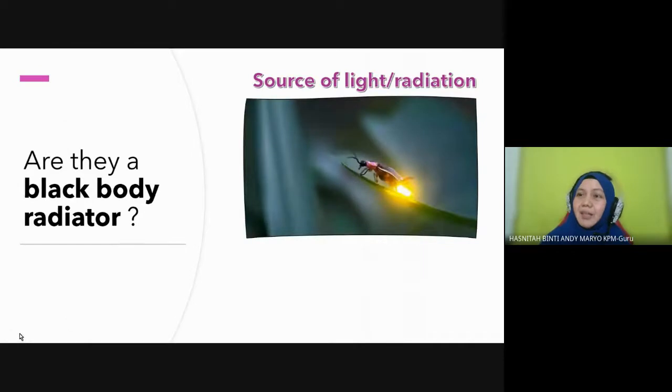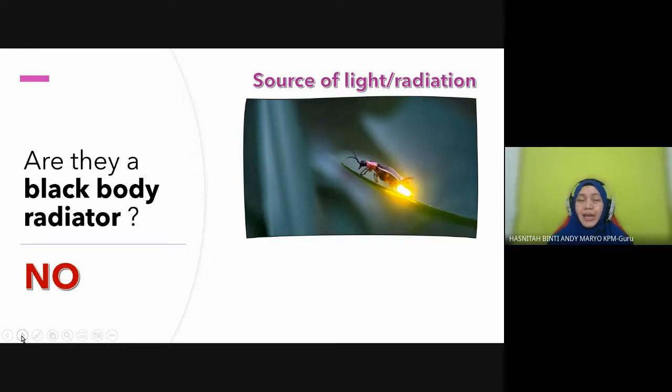Okay, how about the second example? What do we call this insect? I tried to find the name but couldn't find it in English. We call it kelip-kelip or kunang-kunang in Bahasa Melayu. This insect, do you think it is a black body radiator? It emits light there. Black body radiator or not? Actually, this is also no. Okay, ini bukan.